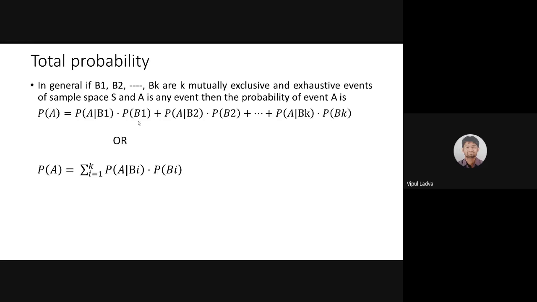If we wish to find the probability of event A, then it will be once again the same: P of A over B1 into P of B1, plus P of A over B2 into P of B2, plus P of A over B3 into P of B3, up to P of A over Bk into P of Bk. Earlier we had gone for 2 events, then 3 events, as Srinarayan told me, and now this is the formula for K events. Is it? Okay.